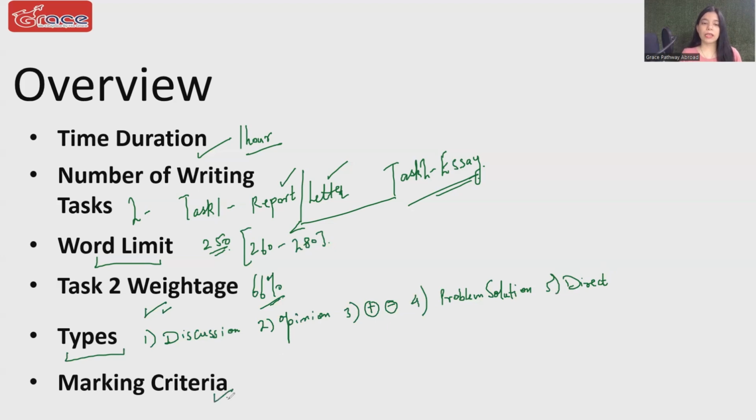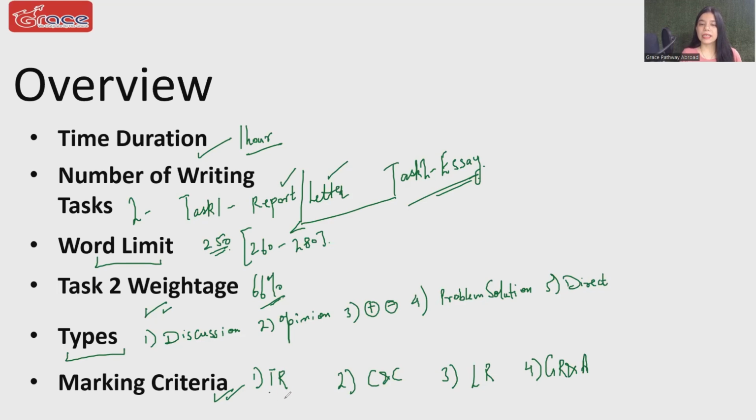Now, marking criteria is something which is of immense importance. You need to understand what exactly examiners want to see in your writing. So in your essays, you will be marked on 4 parameters. Number 1 is task response. Number 2 is coherence and cohesion. Number 3 is lexical resource. And number 4 is grammatical range and accuracy.